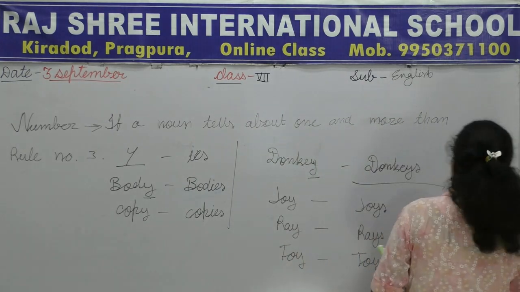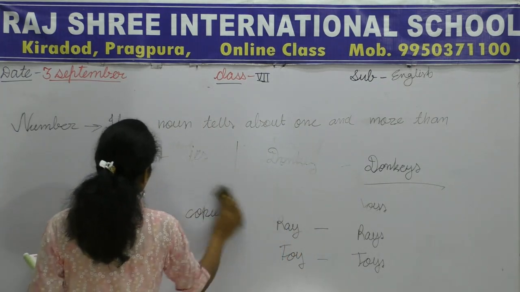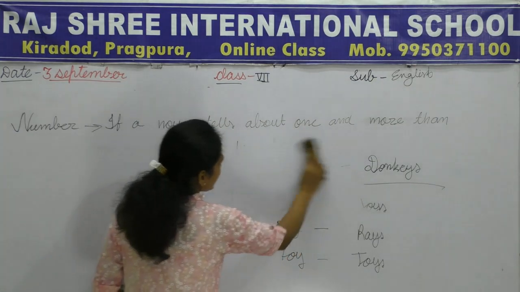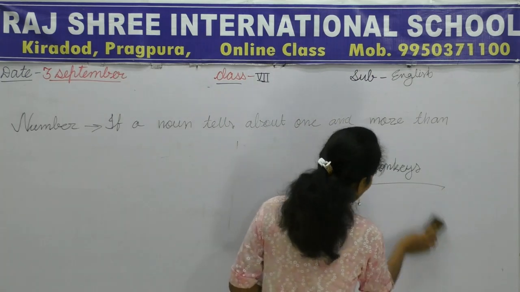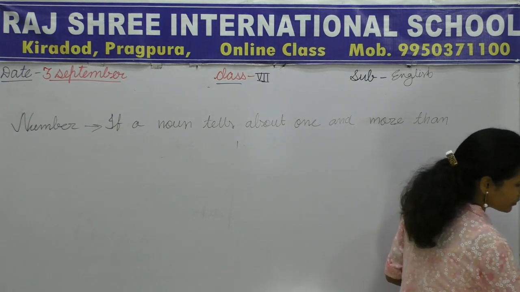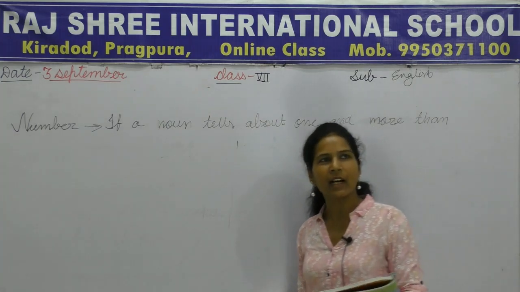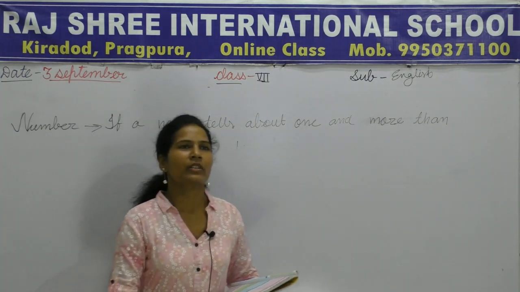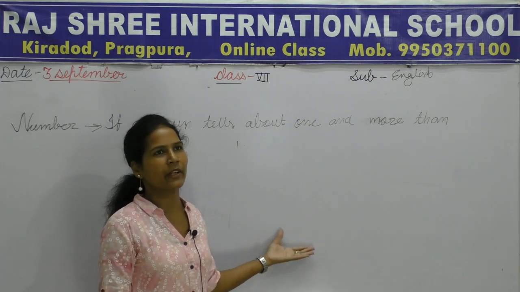So now your class is just going to be over. We have read today 4 rules of numbers, and I hope you will learn all these rules again. Will you do the same? Okay. So your homework is you have to learn and write all the rules related to numbers.